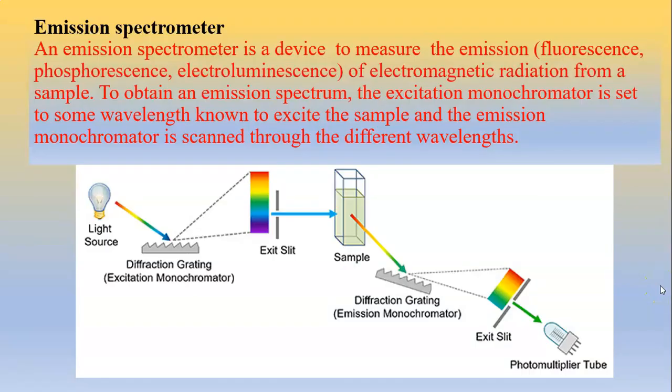An emission spectrometer. An emission spectrometer is a device to measure the emission, which may be fluorescence, phosphorescence, or electroluminescence, of electromagnetic radiation from a sample. To obtain an emission spectrum, the excitation monochromator is set to some wavelength known to excite the molecule, and the emission monochromator is scanned through different wavelengths.